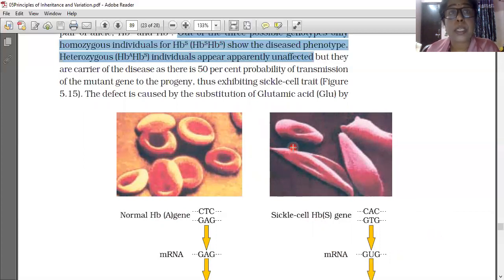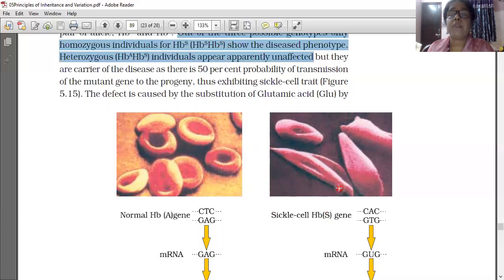What will happen if blood flow is not taking place? Then important organs of our body like brain, kidney, liver are not getting oxygen and nutrients. If these important organs are not getting oxygen, the person will die also. So it is a very serious disease, only because of the sickle shape.